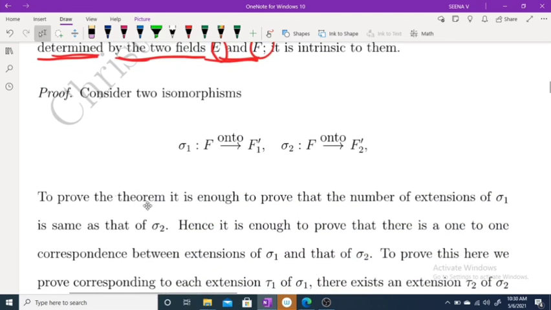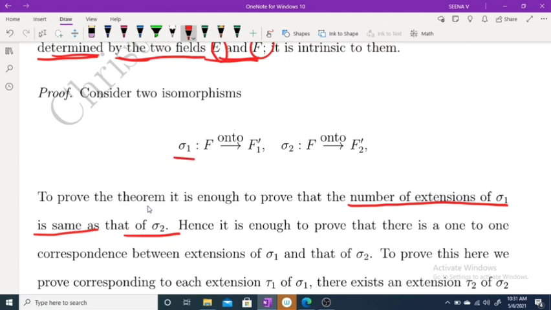To prove the theorem, it is enough to prove that the number of extensions of sigma 1 is the same as that of sigma 2, because this number is independent of sigma.